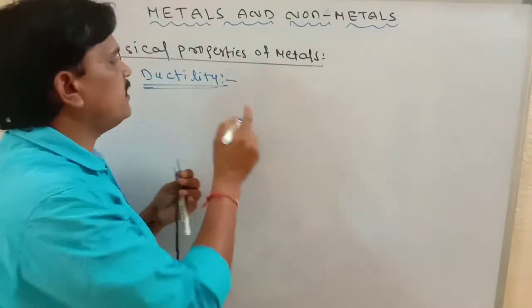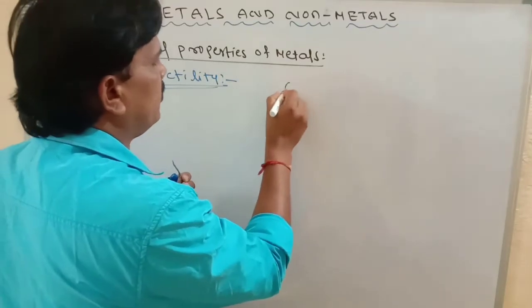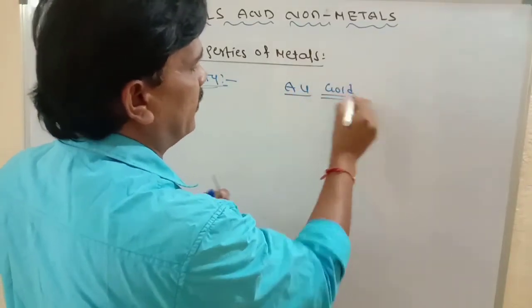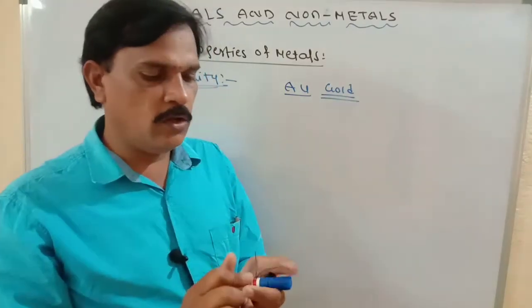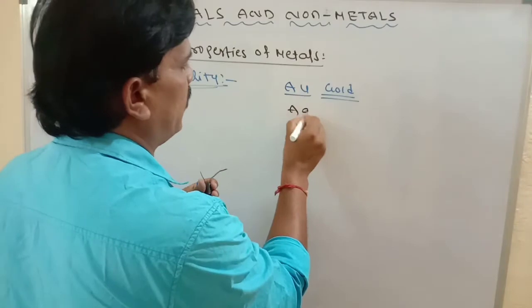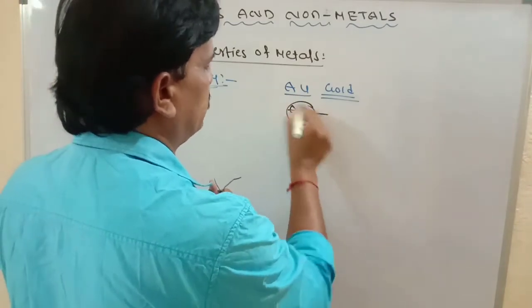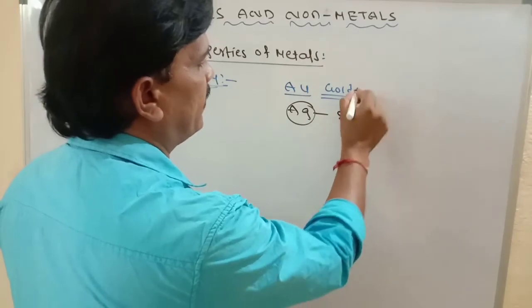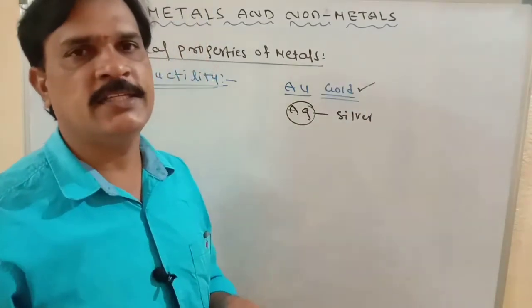The highest ductility is found in Au, gold only. The highest ductility metal is gold. After that we have silver, Ag. Ag means silver. The highest ductility is gold.